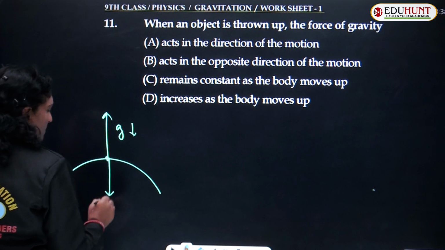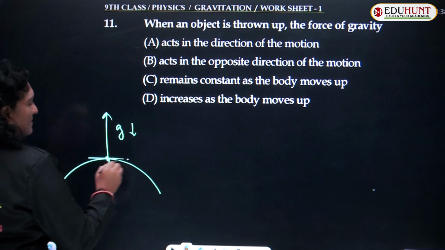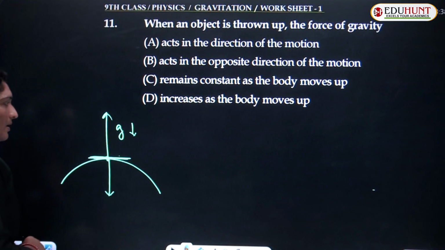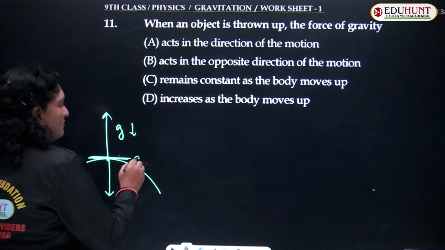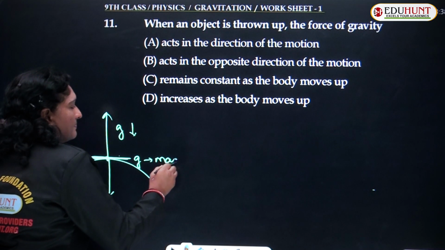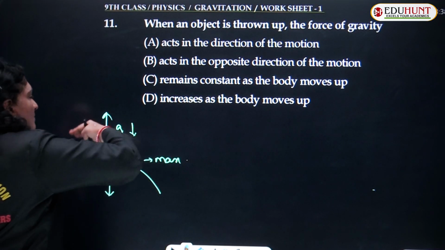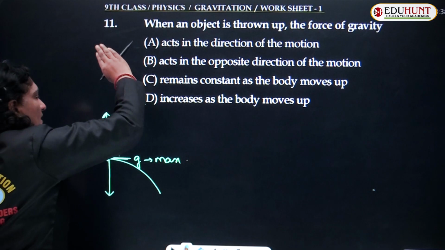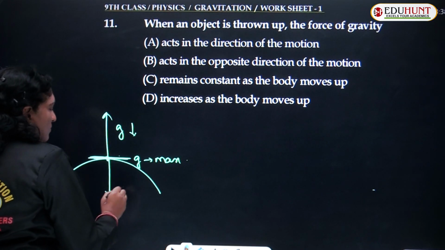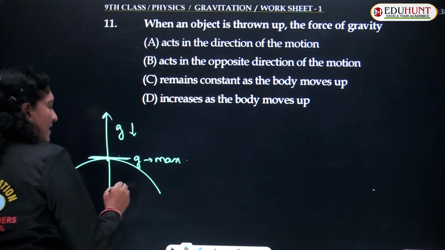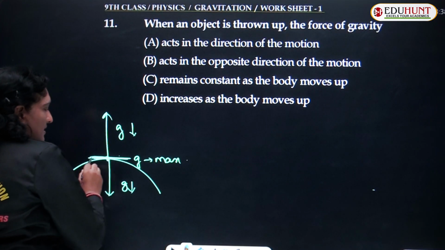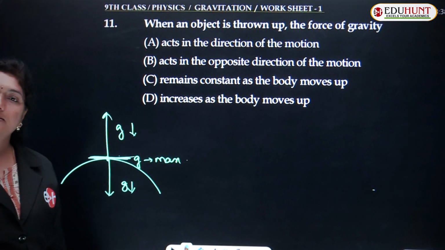The value of g is maximum on the surface of the earth. As we move away from the surface of the earth, the value of g decreases. Even as we move towards the center of the earth, the value of g also decreases, and it is maximum at the surface of the earth.